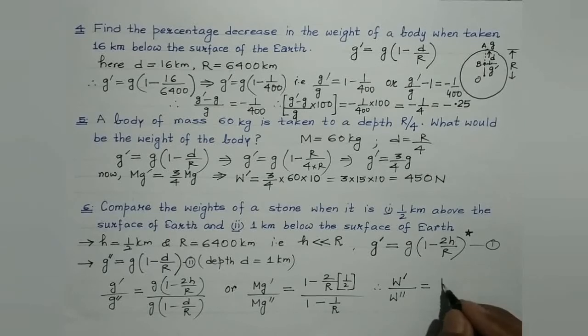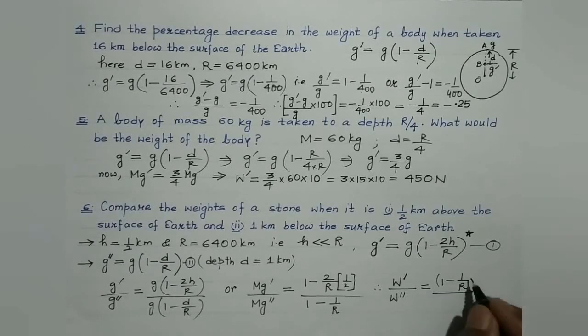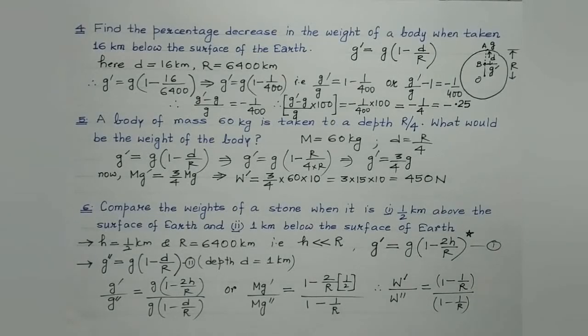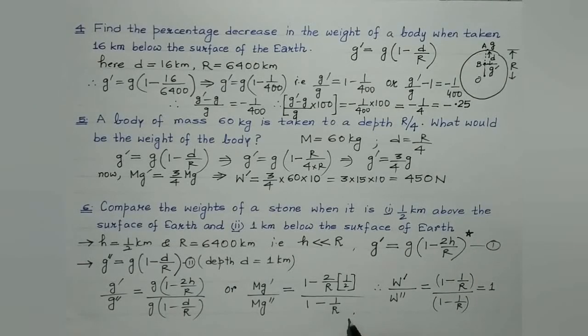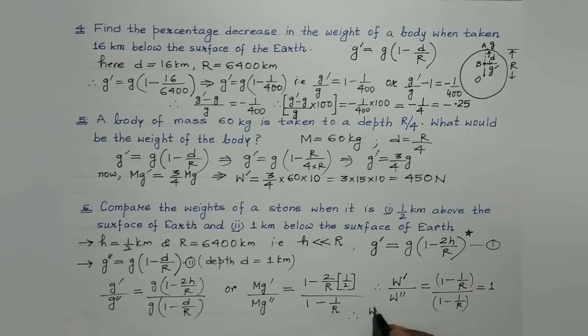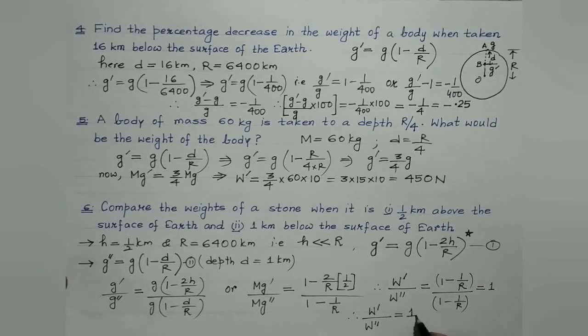What do we get? 1 minus 1 by r divided by 1 minus 1 by r. So numerator and denominator being equal, it will be equal to 1. Therefore, students, the ratio of the weights of the body in the two cases would be 1:1. That is, the ratio is 1. So this is the answer.